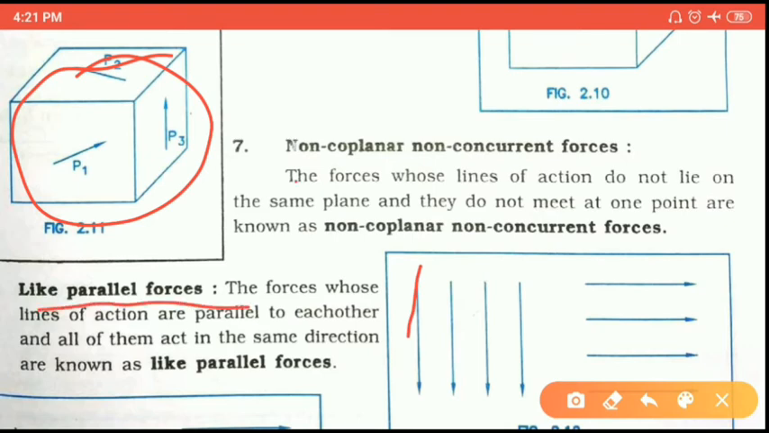Now, like parallel forces and unlike parallel forces. All of you know that very well. Now we discuss the like parallel forces and unlike parallel forces. When the parallel forces are applied in the same direction, or all parallel forces are in the same direction, then this type of parallel forces is called like parallel forces.